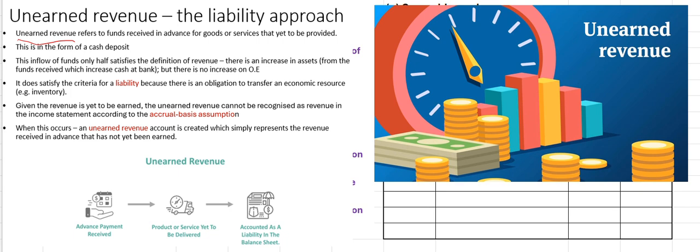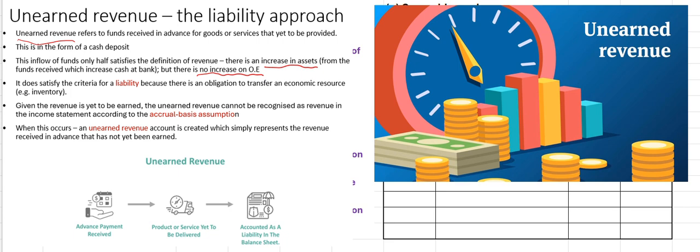So this inflow of funds, the deposit, only half satisfies the definition of revenue because there's two criteria for revenue. First of all, we're going to have an increase in assets, and we've ticked that box because those funds, that deposit, will go into our bank account, so our assets are up. But because we have not earned the revenue yet, we haven't done the work, we haven't provided the service or supplied the goods, we haven't actually earned any profit. So we're not ticking off the increase in owner's equity criteria.